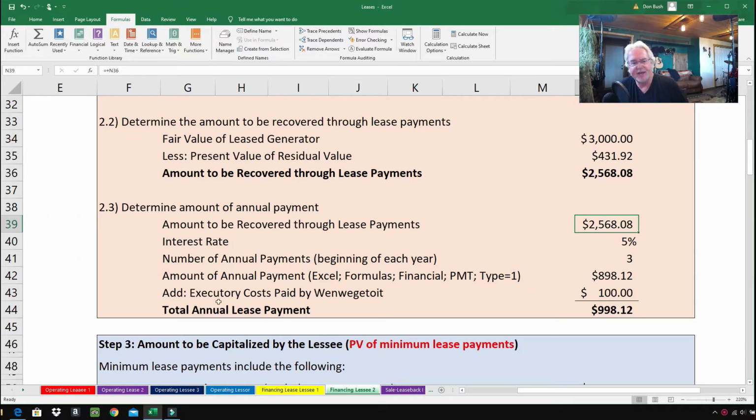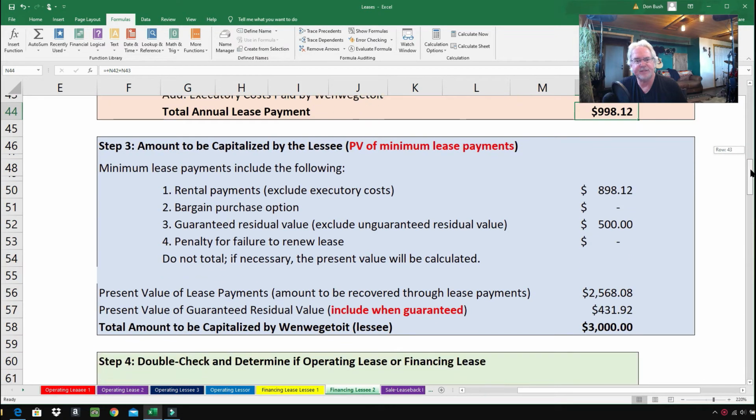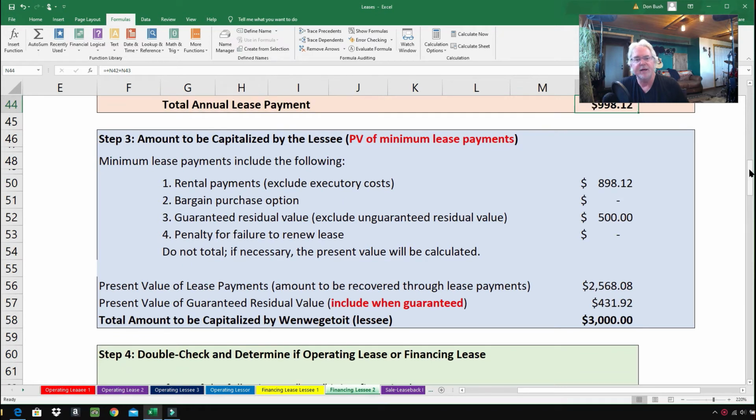So add executory costs paid by the lessor, $100. Total annual lease payment, you take the $898.12 plus the $100 and you get $998.12. There you go. Now here's where things get a little different, folks. Right here, the present value of the minimum lease payments. And so we're here, step number 3, amount to be capitalized by the lessee.